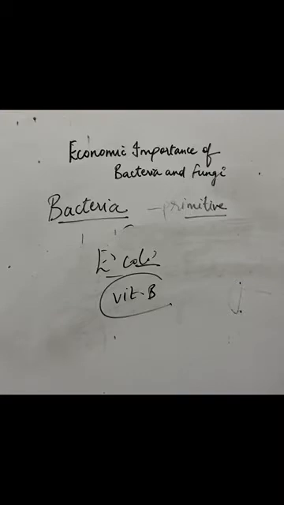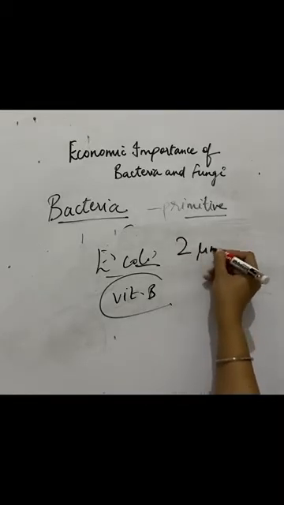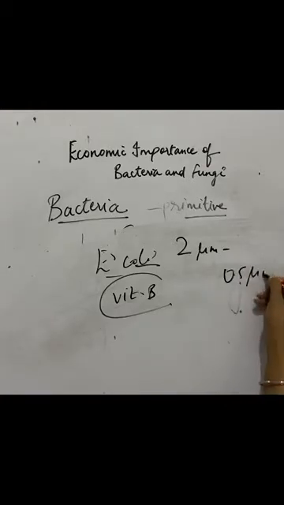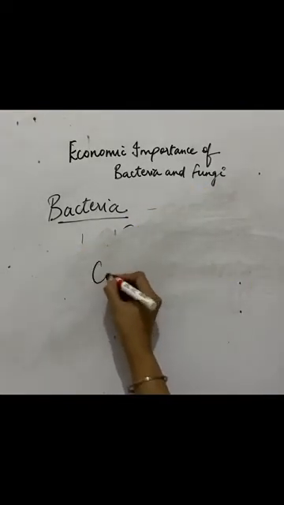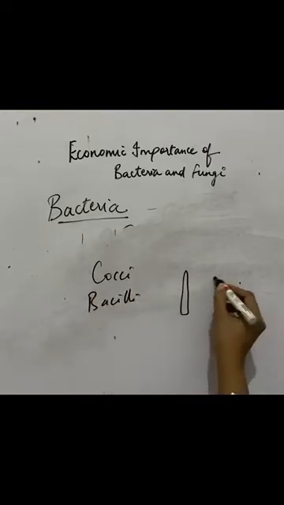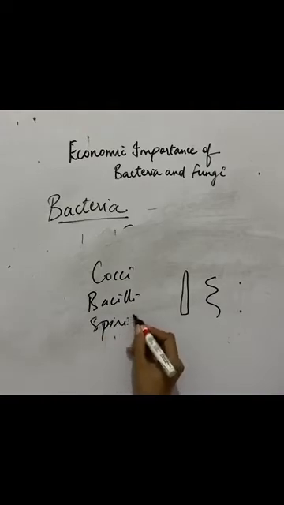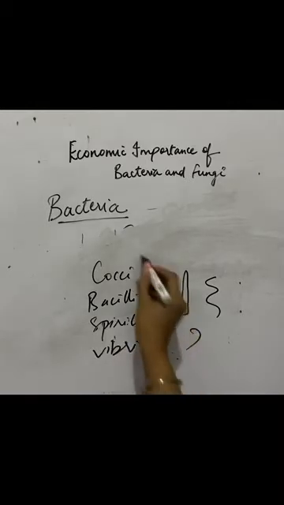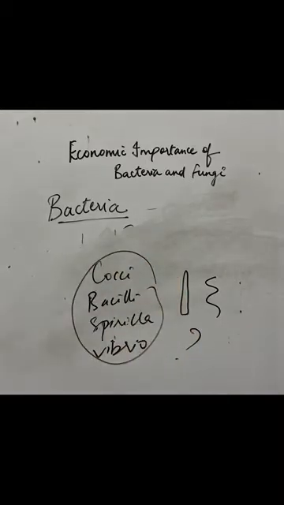Now talking about size, bacteria is the smallest living organism. Its size ranges from 2 micrometer in length and 0.5 micrometer in breadth. This is quite a small size. Talking about shape, if the shape of bacteria is round, we call it cocci. If its shape is rod-like, we call it bacilli. If it is spring-like, we call it spirilla. And if it is comma-shaped, then we call it vibrio. These are the shapes of the bacteria, and mostly bacteria are present in groups.